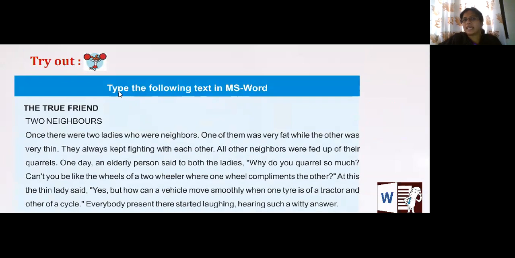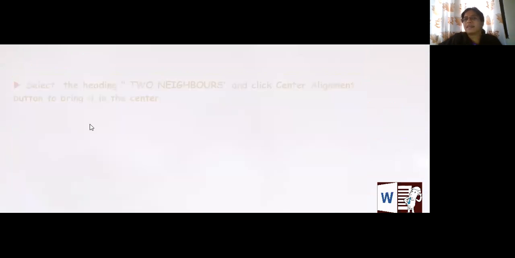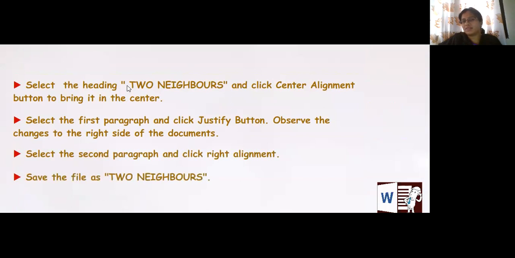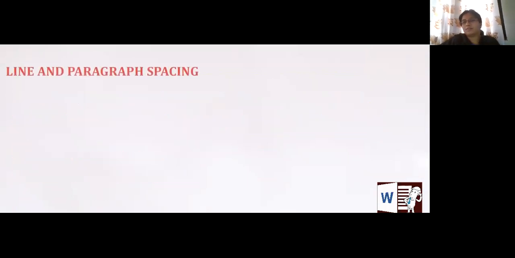See again, type the following text in MS Word. Where is it written? It is written: the true friend, two neighbors. You are supposed to first write it. Thereafter, select the two neighbors and put it in the center. Whatever instructions are given, you're supposed to try them out on your laptops or computers as well.